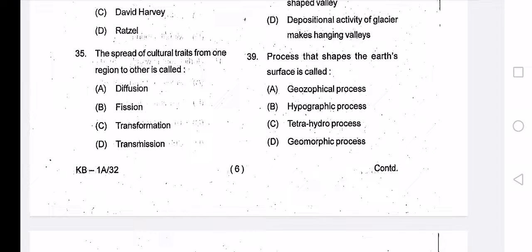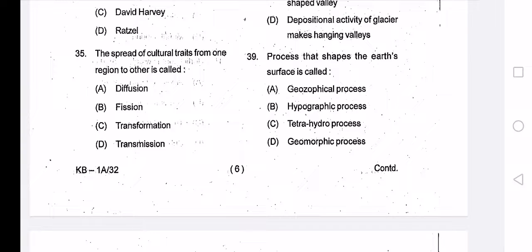Geomorphic processes are responsible for the formation and alteration of earth's surface, the physical and chemical interaction between the earth's surface and the natural forces acting upon it to produce landforms. Two types of geomorphic process are there: one is endogenic, that is the internal process, and exogenic, that originates within the earth's atmosphere.